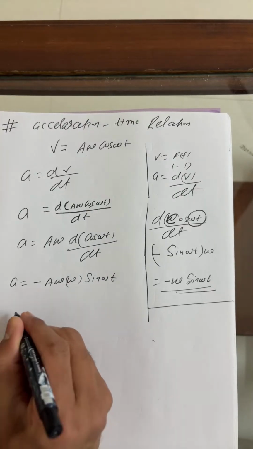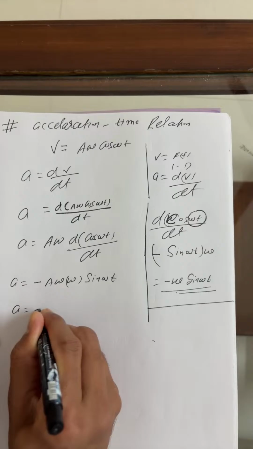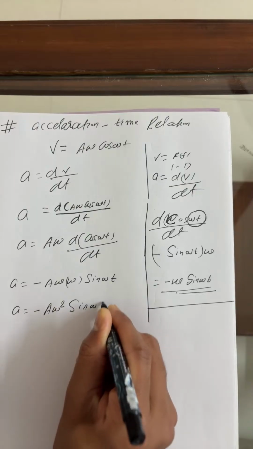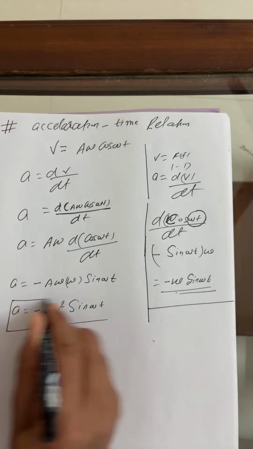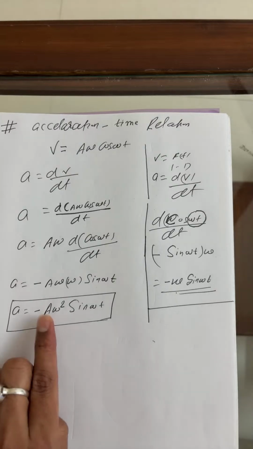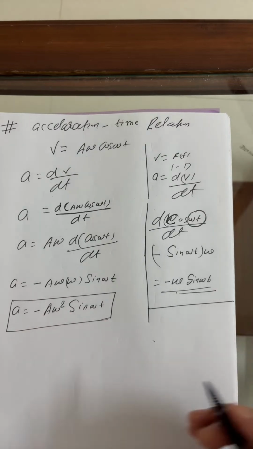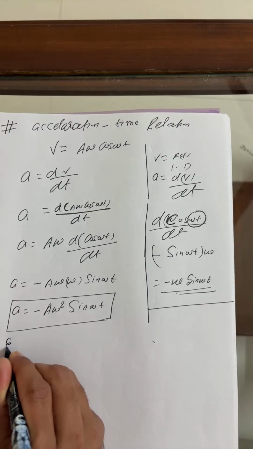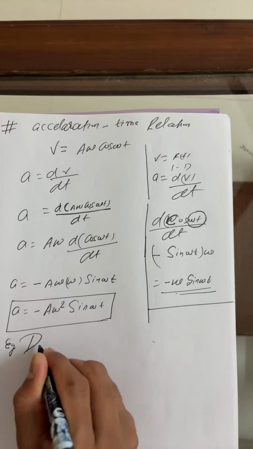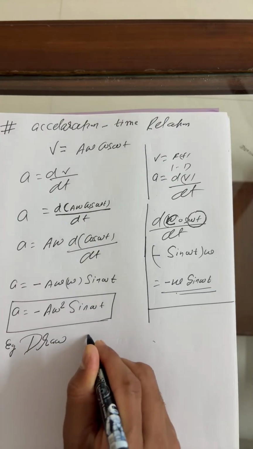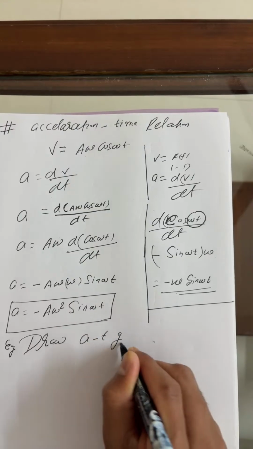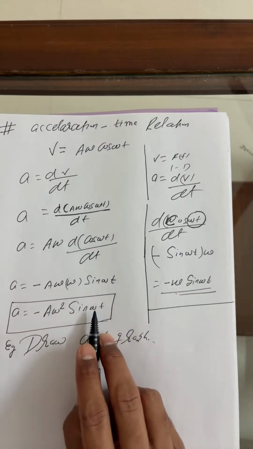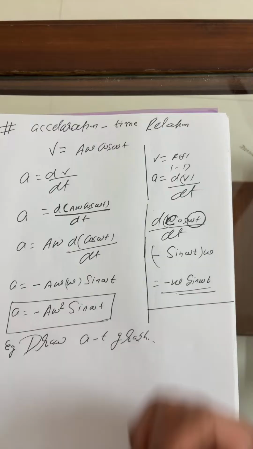Okay, beta, I can write here acceleration, my dear. A is equal to minus A omega square sine omega t. This is the acceleration here, minus A omega square sine omega t. Here, students, again the same thing. As an example, you can say: draw the acceleration time graph. Now everyone knows what the sine function does: it always starts from the origin.